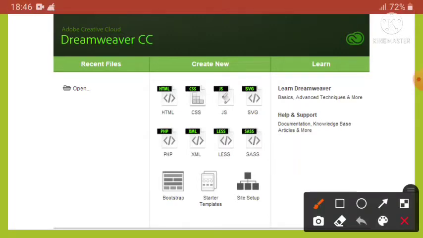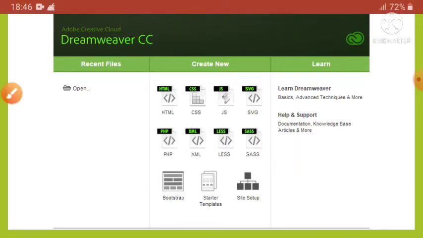Next you can see here, this is the welcome screen of Dreamweaver. So on opening Dreamweaver, it displays a welcome screen. This screen also appears when there is no open file. From this screen we can open existing files, create new files and learn how to use Adobe Dreamweaver. You can see here.